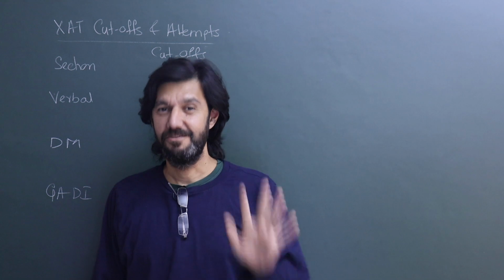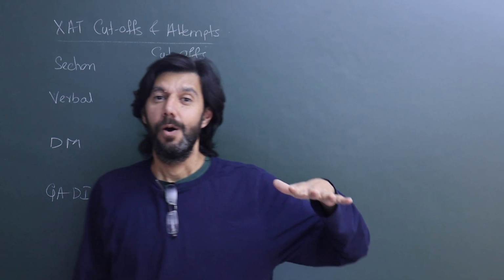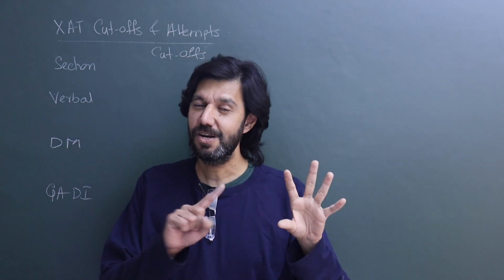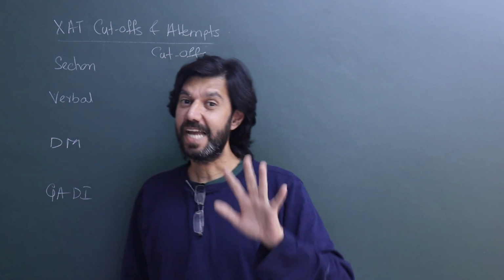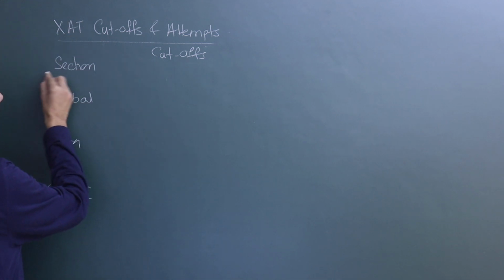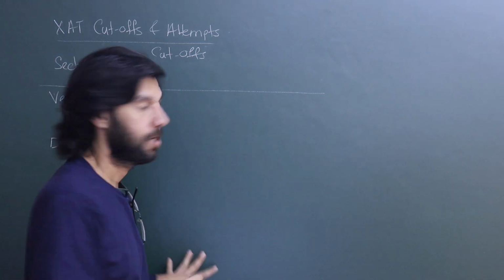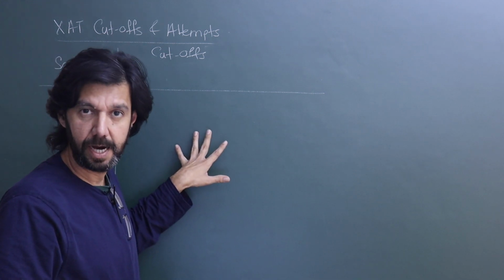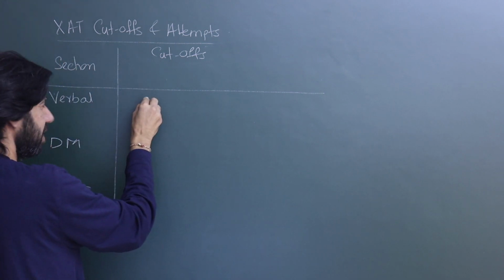Wait till you hear this. The difference between the percentile cutoff for boys and girls hovers around 5 percentile, and for certain combinations of gender and program the difference is higher than 10 percentile also. XAT publicizes its percentile cutoffs, so the numbers that I'm putting here are accurate. I've just rounded them off so that you don't have to take trouble remembering the exact numbers.